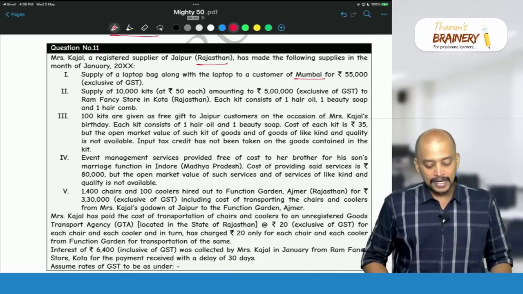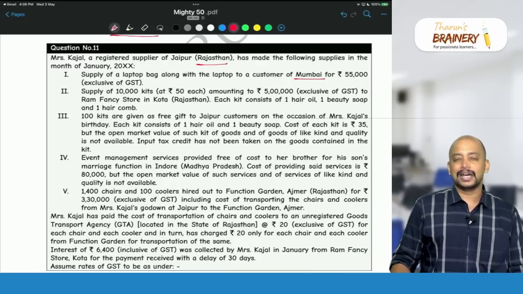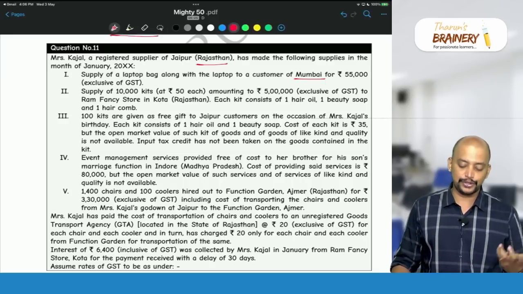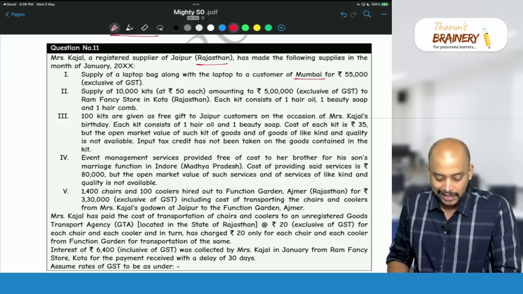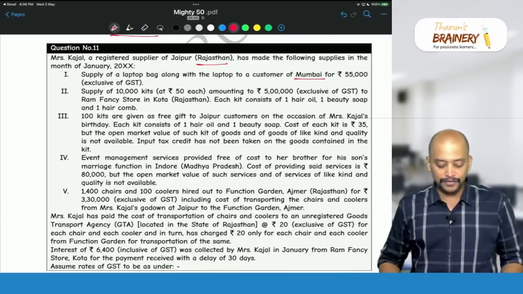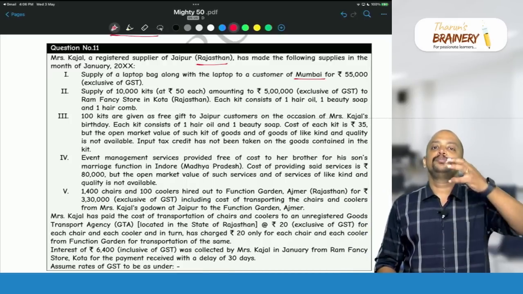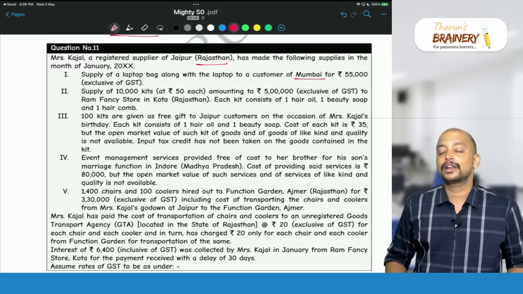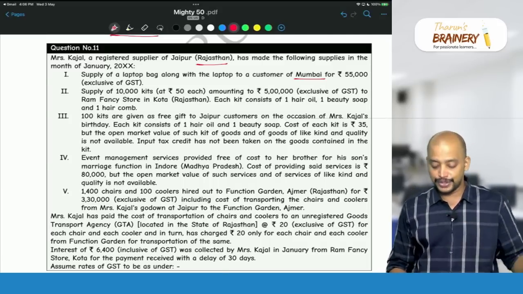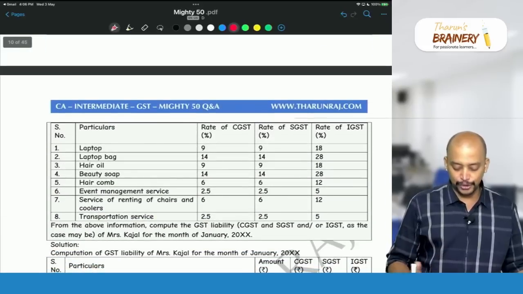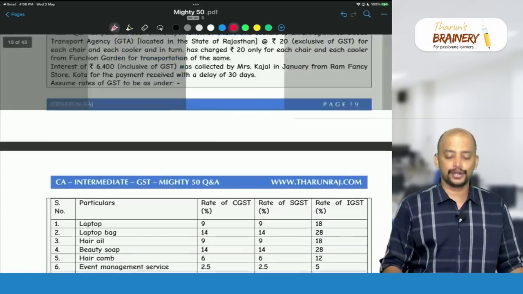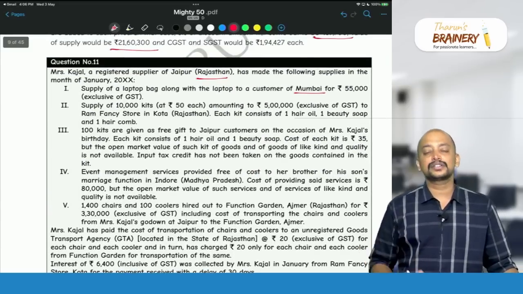Then the second one: supply of 10,000 kits at 50 rupees each, amounting to 5 lakhs exclusive of GST, to Ram Fancy Store in Kota, Rajasthan. So within the state, intra-state. Each kit consists of 1 hair oil, 1 beauty soap and 1 hair comb. Beauty soap, hair oil and hair comb are not naturally bundled in the ordinary course of business. That's why it is not a composite supply. Even though all three are taxable, they are not naturally bundled in the ordinary course of business.